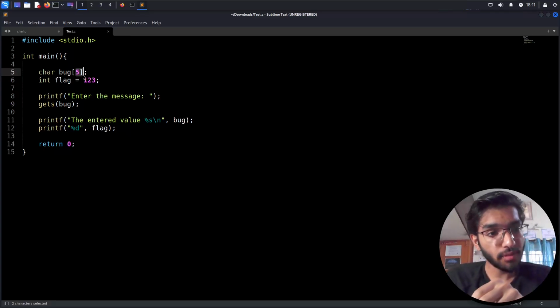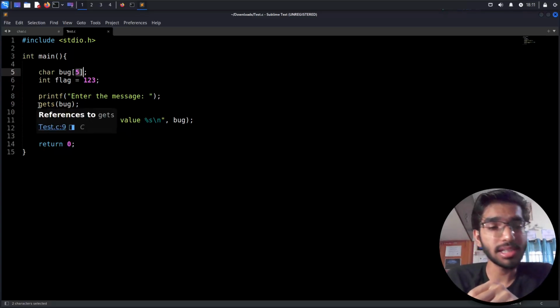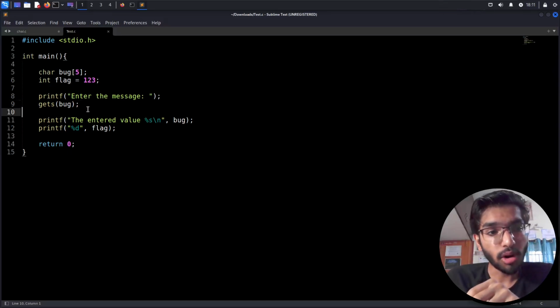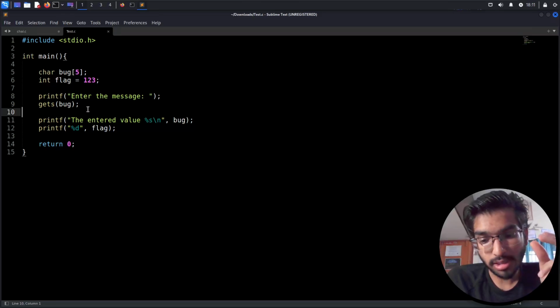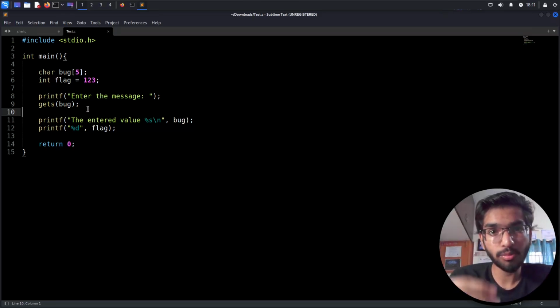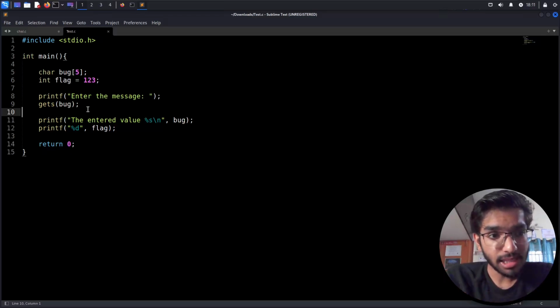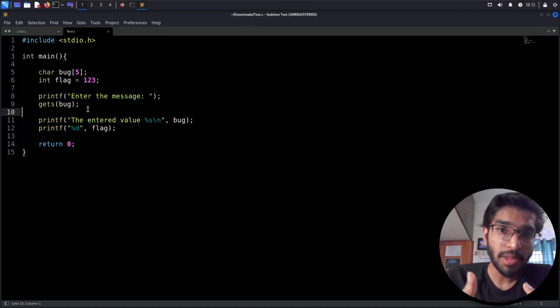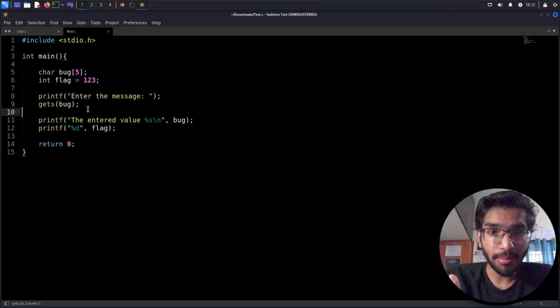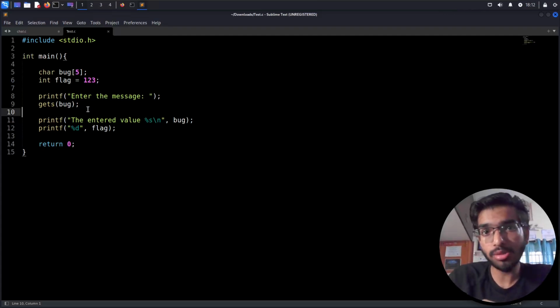What happens in the gets function is that gets by default does not have any check mechanism for counting the stack size allocated by the program versus what the user input is giving to the program. So by nature, this makes the program vulnerable to attacks like buffer overflow, which is going to overflow the original stack limit into the next variables stored in the stack. So it's going to corrupt the memory.